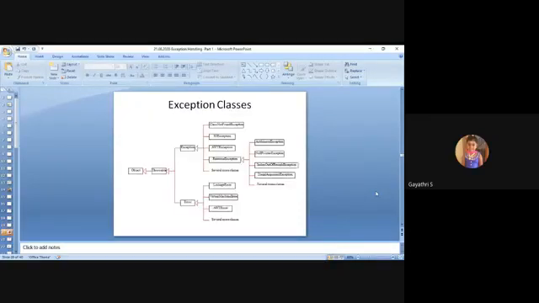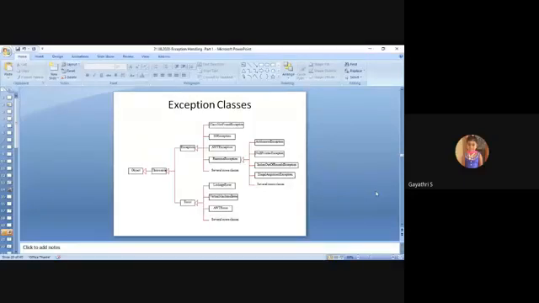See here the root of the class hierarchy, which starts with Object. Next, Throwable. From the Throwable class there are two derivations, two categories: the exception category and the error category. The exception category includes both checked and unchecked exceptions. ClassNotFoundException, IOException, AWT exception, which is our windowing toolkit exception, RuntimeException.